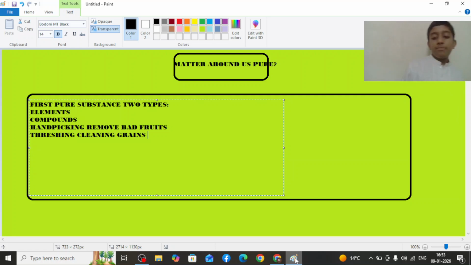Now, what is filtration? Filtration is like a tea strainer for tea leaves. Tea has many things in it, like powder and leaves.